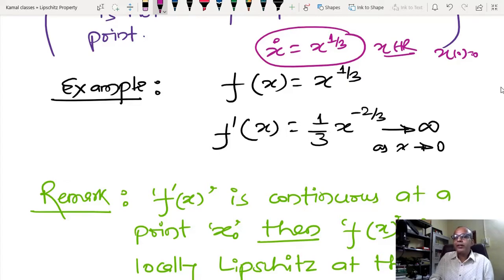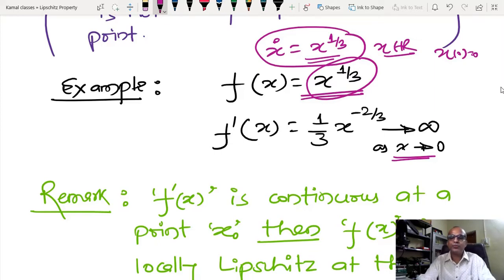It is possible to show that this will not satisfy the Lipschitz condition, even though it is continuous in x. You can see that f dash x, as x tends towards 0, the slope is infinity. So I have a continuous function, but the slope as x tends towards 0 is infinity. It means that at x equals 0, the Lipschitz constant does not exist. Since the Lipschitz condition is violated, I cannot give sufficient conditions such that there exists a unique solution. Okay, does anyone have confusion on this point? Then please let me know.